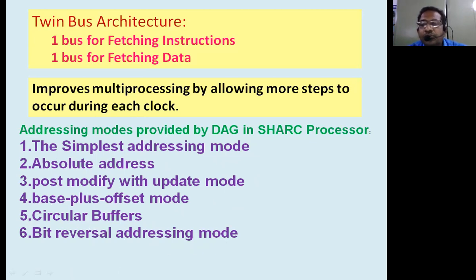Addressing modes are used to access the different types of instructions in the program, so the types of instructions you can use are enhanced by enhancing the addressing modes. So addressing modes play a vital role in supporting multiple processing. Okay, so this is the theory we have.